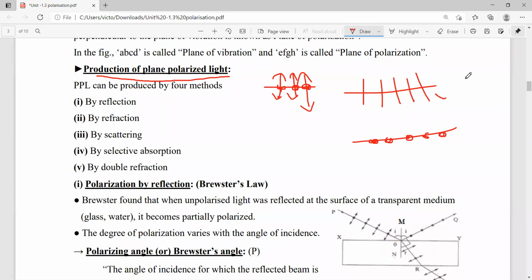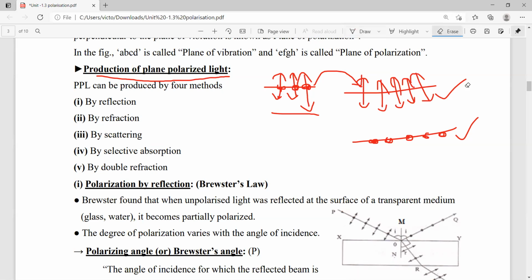Horizontal polar. So this is one of the polarized light. But this is an unpolarized light. Now the conversion of unpolarized light into polarized light is nothing but the polarization phenomenon.